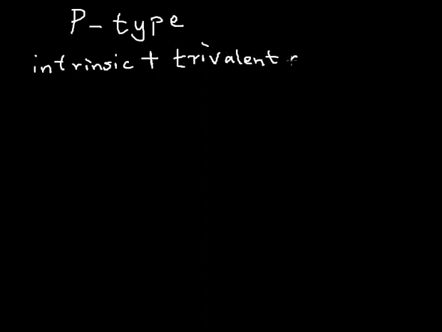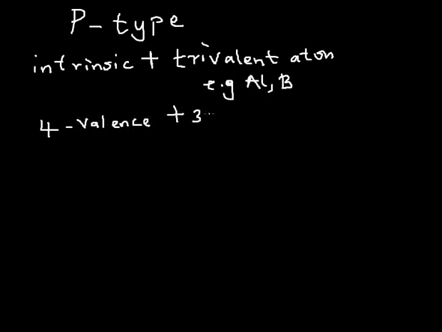Trivalent atom, all right? Example, aluminium. Aluminium has 3 valence electrons, even boron, okay? 3 valence electrons. And what's the implication of that? The implication is that I'm combining an atom with 4 valence electrons with an atom with just 3 valence electrons.